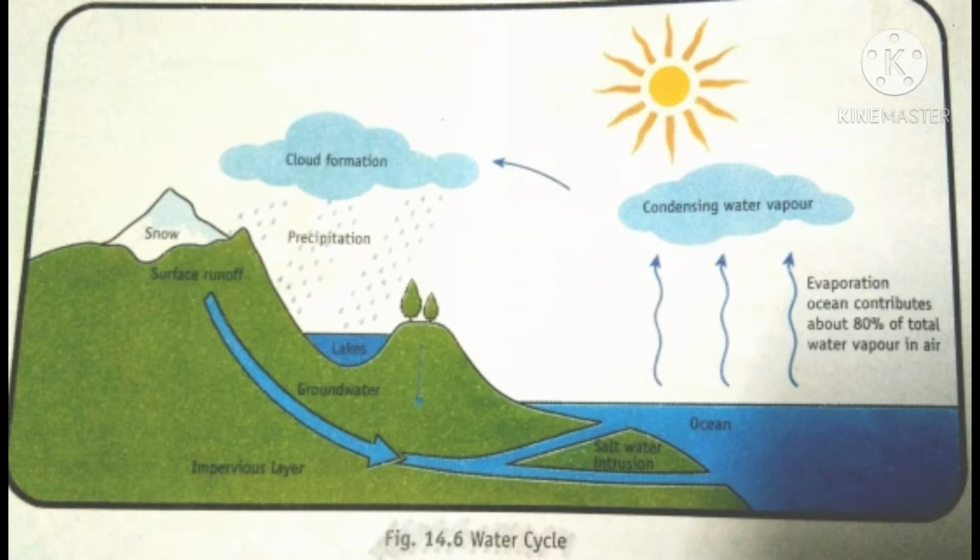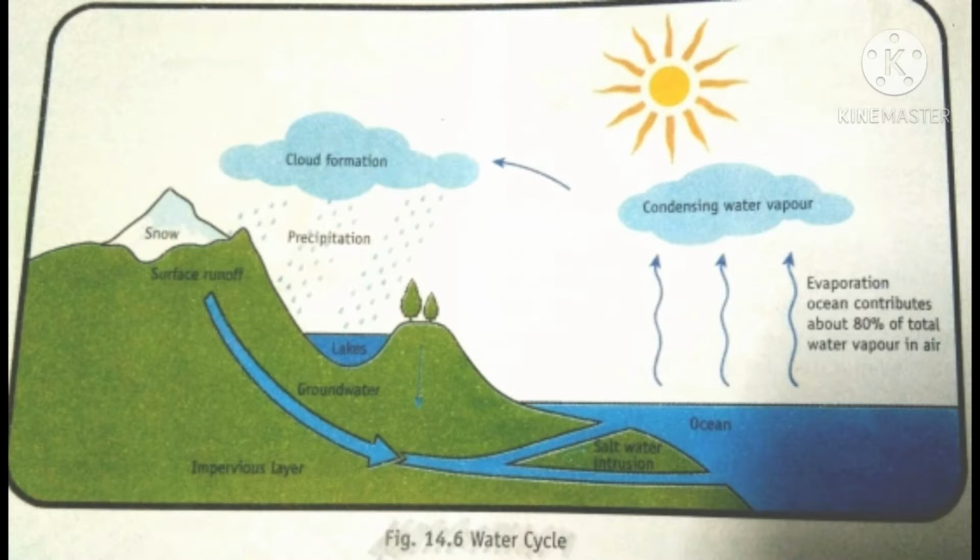The most important is the rainwater because agricultural production depends mainly on rains in many parts of the world.